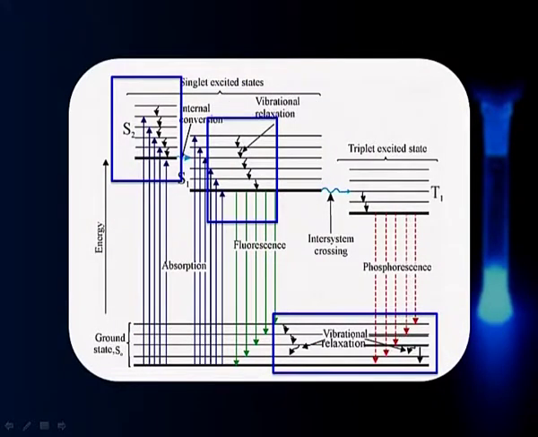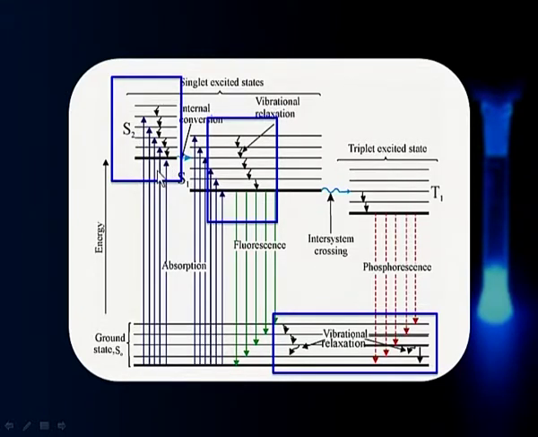Let us see it with the help of the Jablonski diagram. This is my singlet ground state S0, and from there the transition has come to this. So this molecule is in the S2 level, and there are different vibration energy levels there. Suppose it is somewhere here. This molecule collides with other molecules and comes down to this energy level. Yet another collision, it comes down, comes down, comes down to the vibrational ground state of this level. This is basically the meaning of vibrational relaxation.